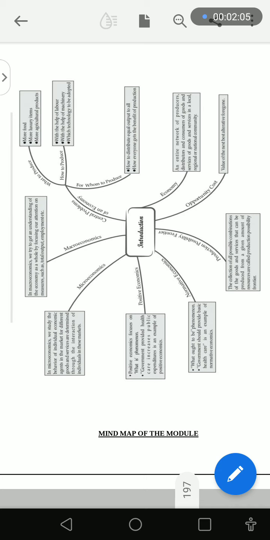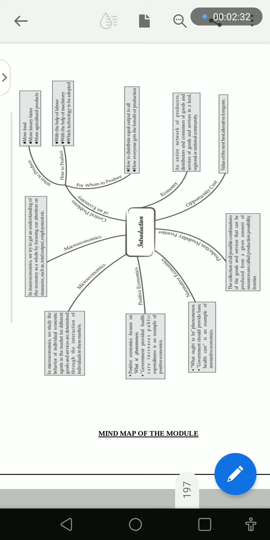Before how to produce, we have to learn about what to produce. So, what is what to produce? What is the item we need to produce for the consumers? For example, we need to produce food items like biscuits, or agricultural items like rice, wheat, maize, or luxury items such as furniture, beds, and mobile phones, etc. Now, how to produce?